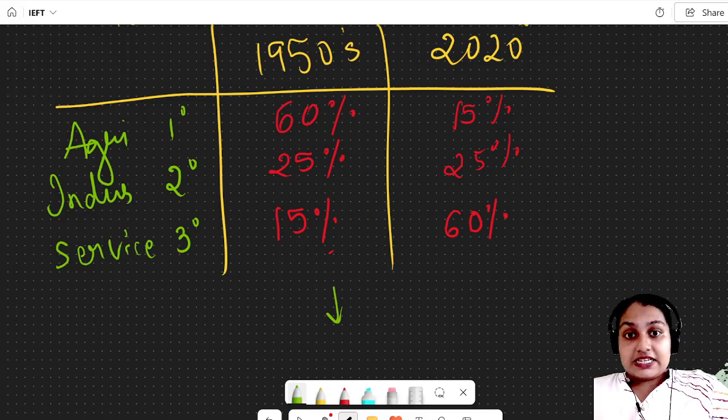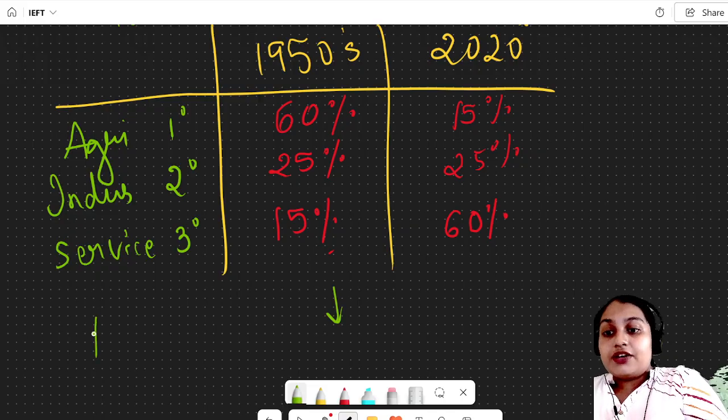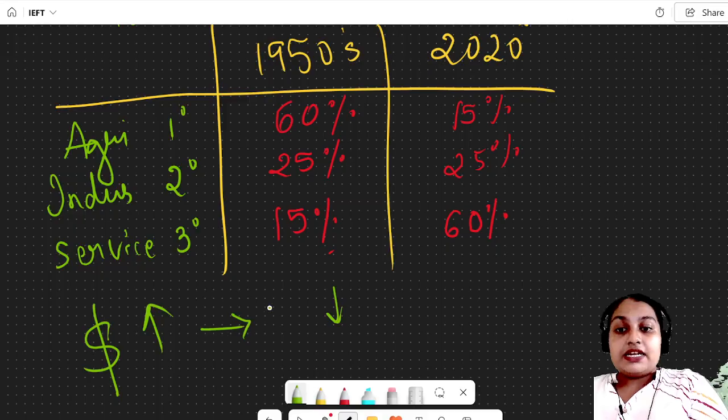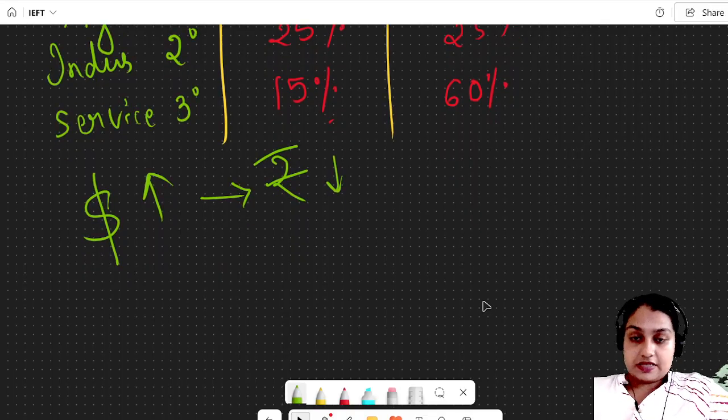Okay, so in that case, what will happen? The demand for dollars will increase, but the Indian currency will decrease, because we are importing things. Importing things means our money is being spent, right? So the dollar's demand will increase and the Indian currency will decrease. This is because of importing. Here a trade deficit will happen, and the trade deficit will lead to sectoral imbalance.